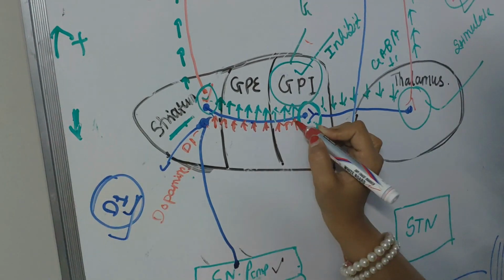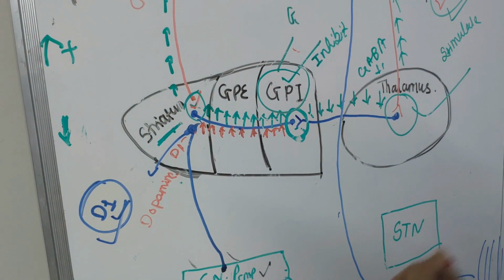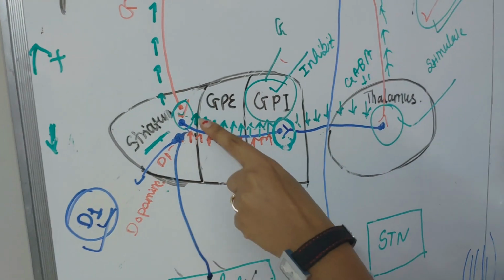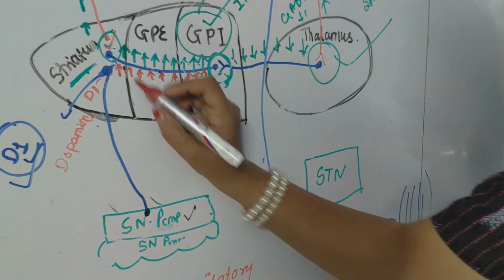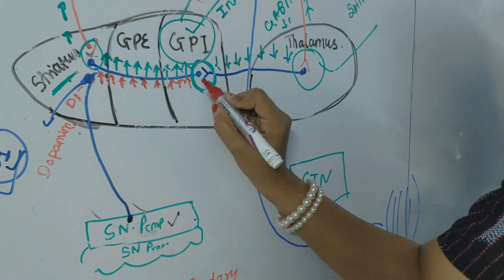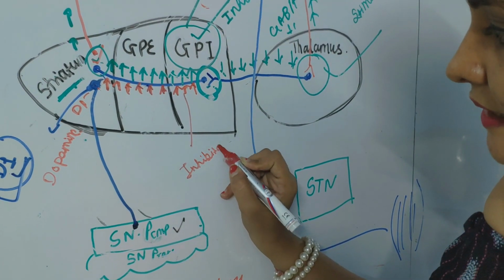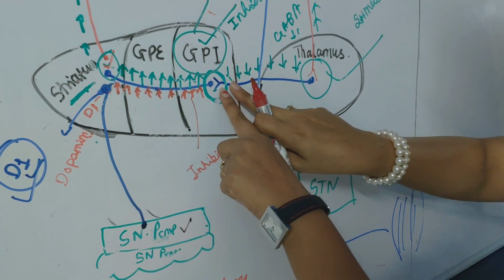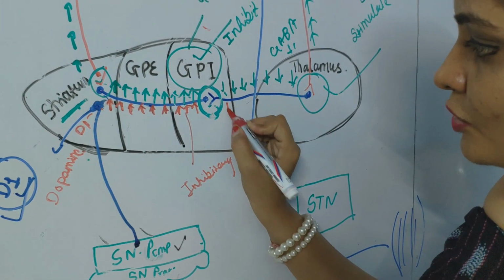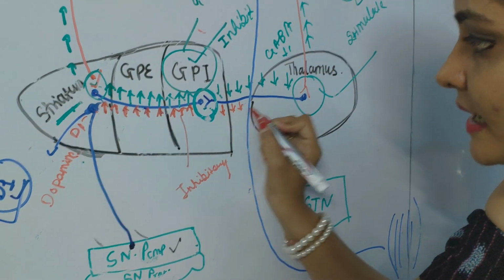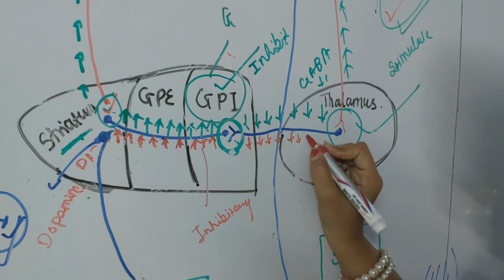And dopamine is inhibitory in nature. In this pathway, the GABA, that is gamma aminobutyric acid, is more secreted from this striatopallidum fiber, but through this fiber more dopamine is secreted through the striatopallidum fiber. Now this dopamine is also inhibitory in nature. So more amount of dopamine is secreted over globus pallidus internal. So again this globus pallidus internal will be inhibited. Just same like the previous circuit.